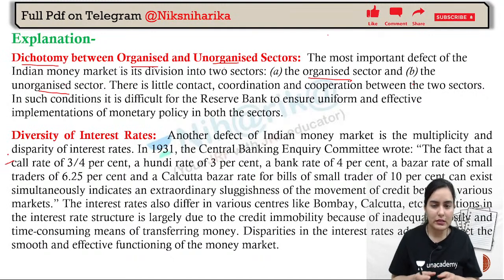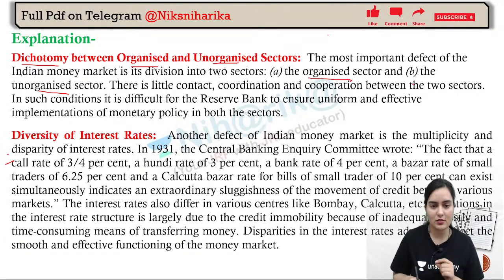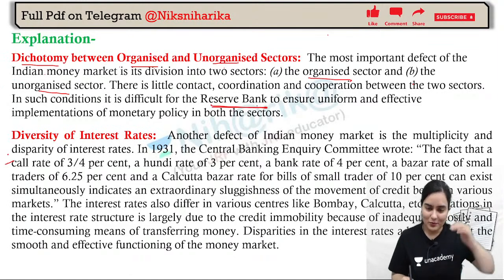So that's why there will be a difficulty in the coordination and cooperation by the Reserve Bank of India to keep a check on all the money market instruments and the money circulation. That's why that is a drawback, because RBI will not be able to know.